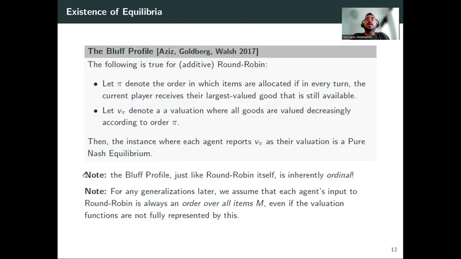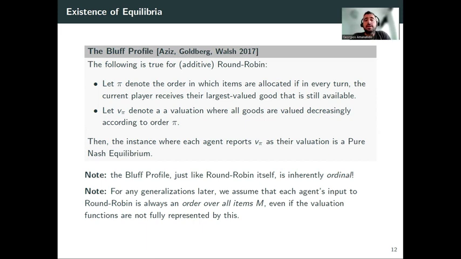Okay. Now, if playing truthfully is not an equilibrium, what can we say about equilibrium in general? There is always an equilibrium, and to introduce it, we need to define the bluff profile. So suppose that the agents always pick truthfully.